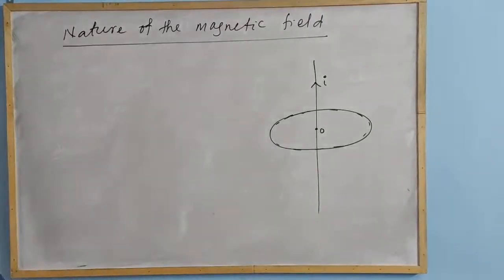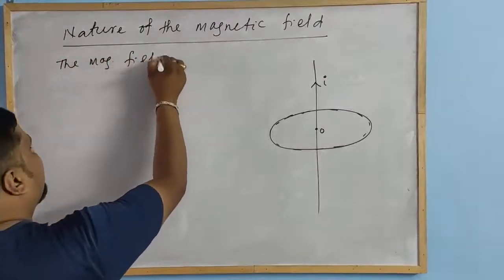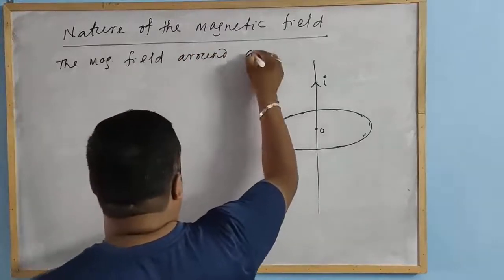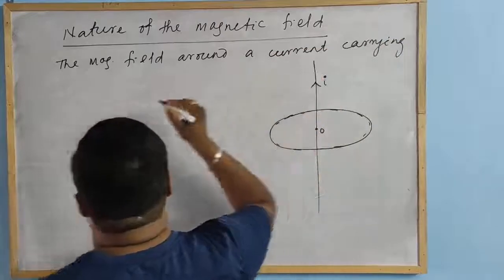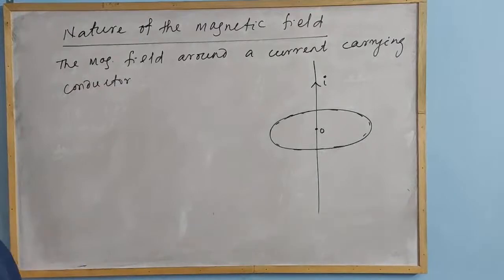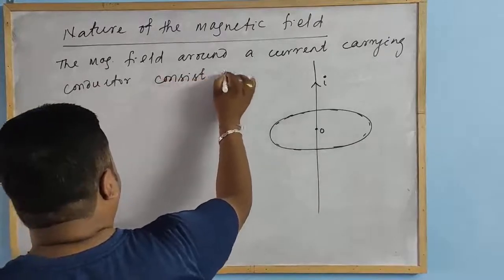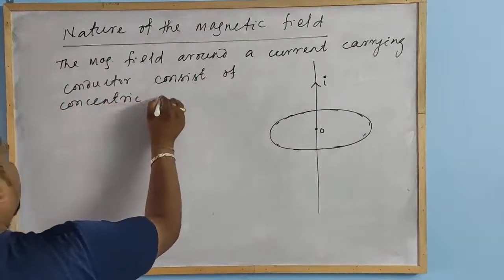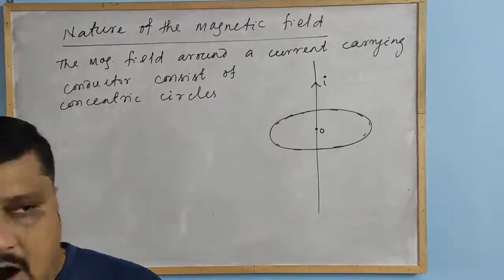Now what can we say here? We can say that the magnetic field around a current carrying conductor consists of concentric circles of magnetic field lines.